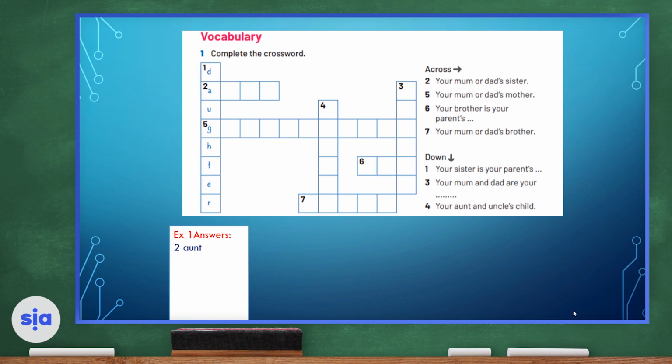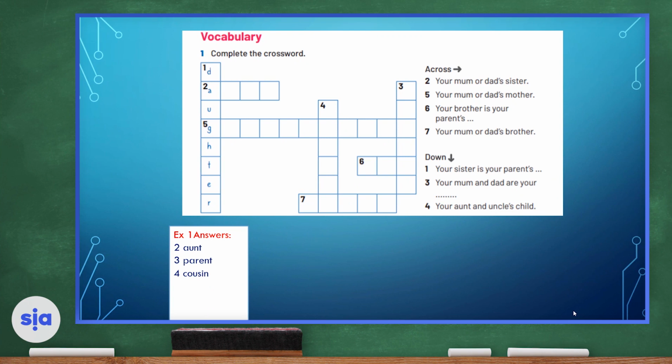Number 3, down. Your mom and dad are your, let's check it out together, and it is parent. So you must write it down in the number 3 box, downwards. P-A-R-E-N-T. Number 4, your aunt and uncle's child is your, of course, this is down. Number 4 is down in the middle of your crossword. It is cousin, C-O-U-S-I-N.